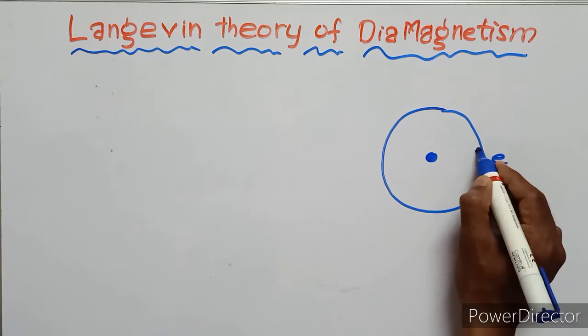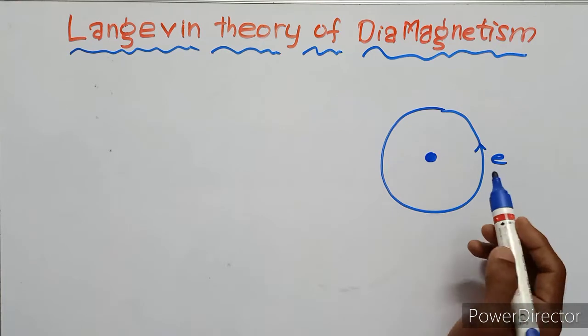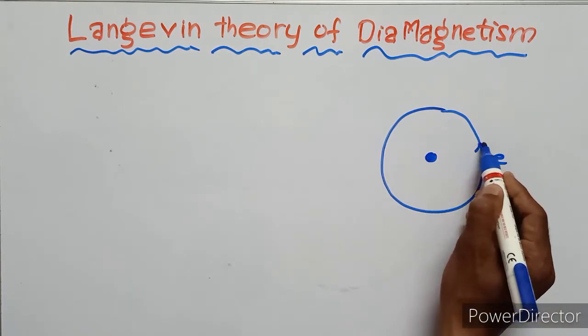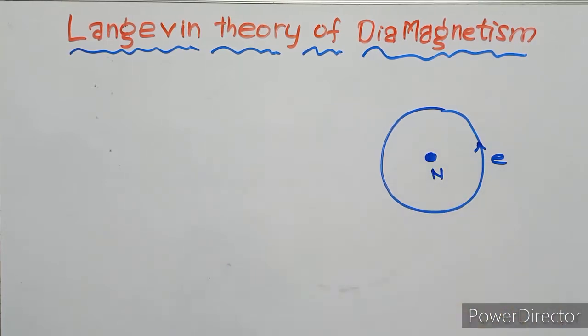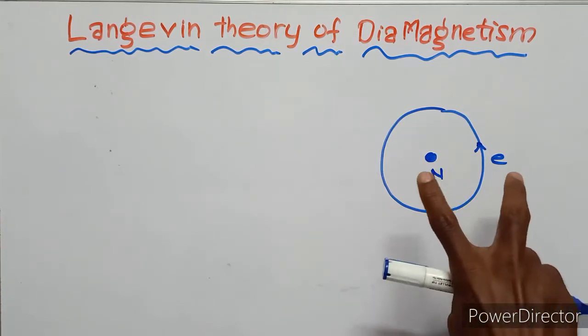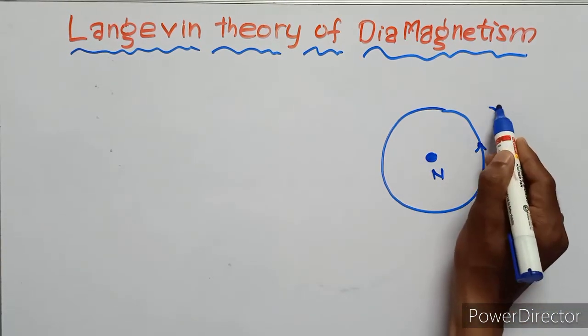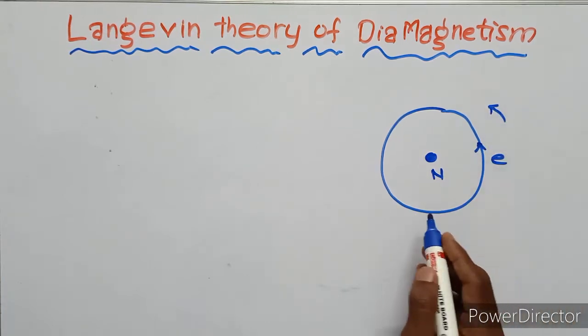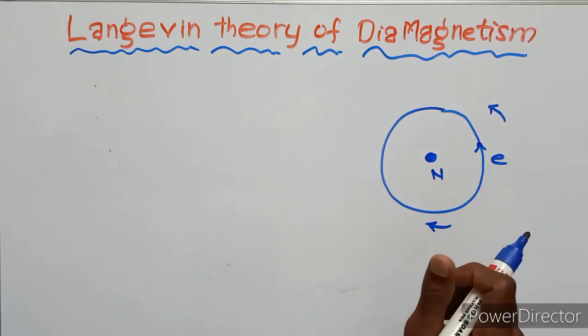the electron revolves around the nucleus. This is the electron, and this is the nucleus. So in this position there are two magnetic moments. One is clockwise and another is anti-clockwise.